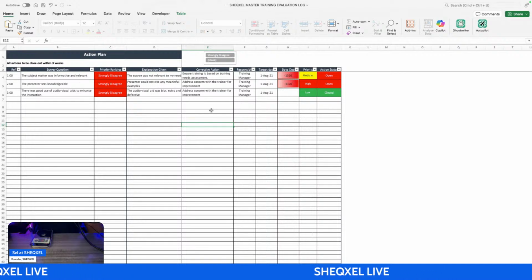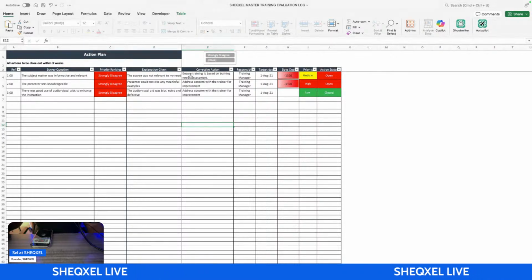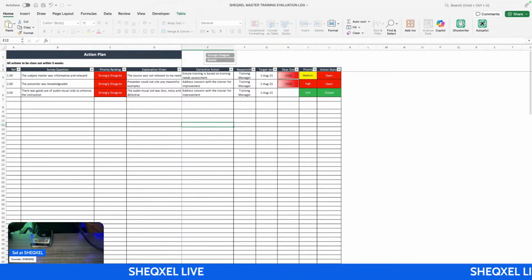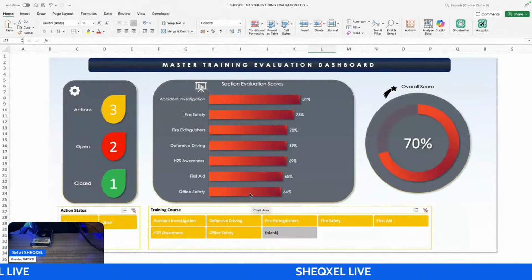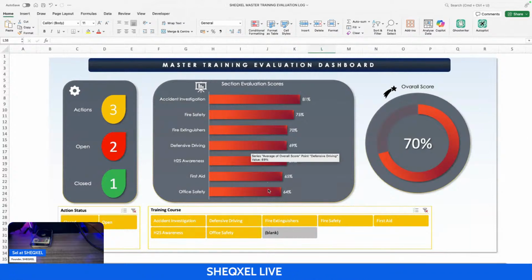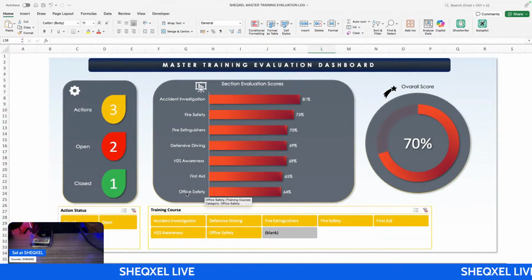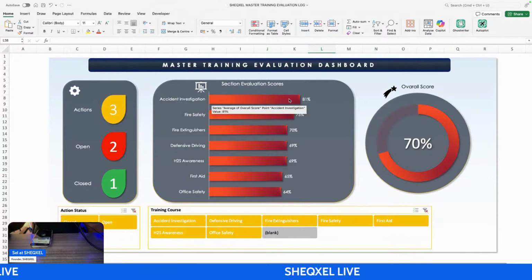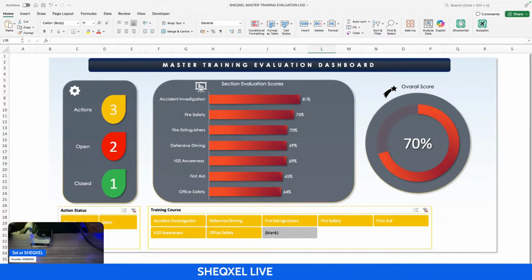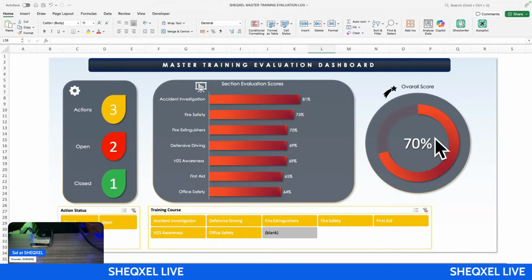log. So you could have a fair idea that the training that the workers had, they are all saying that the training is not based on their training needs. The course was not relevant to them. So you already know. As you are providing all of this input, you are going to get an insight into why the workers are not happy with this training, as opposed to why they're happy with this very one, accident investigation. So take note that overall score is what we are focused on.